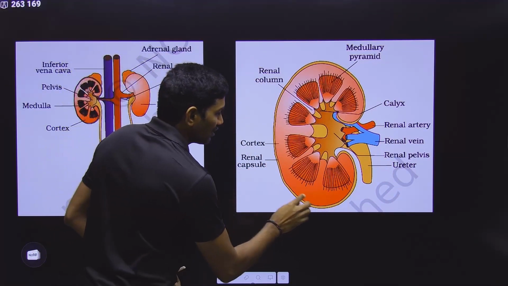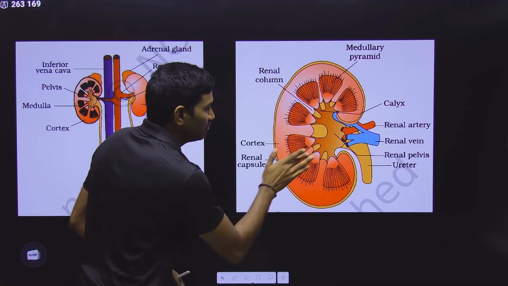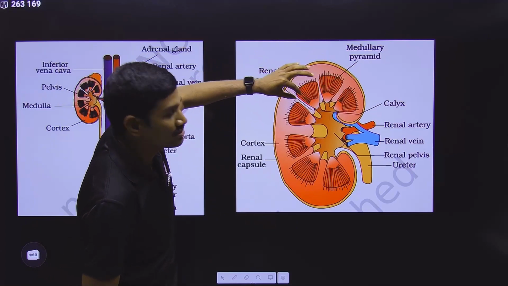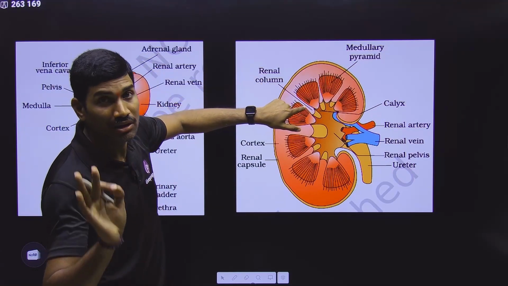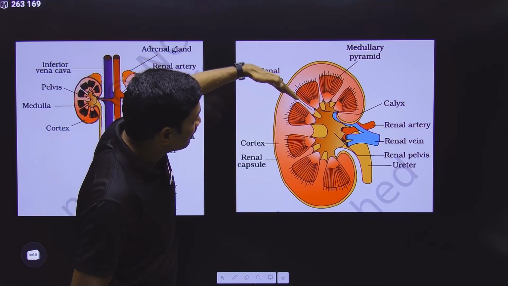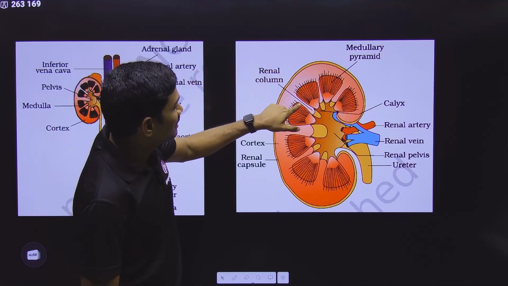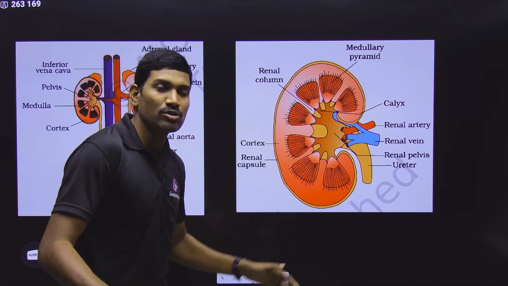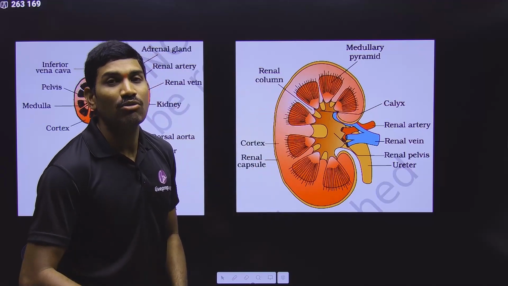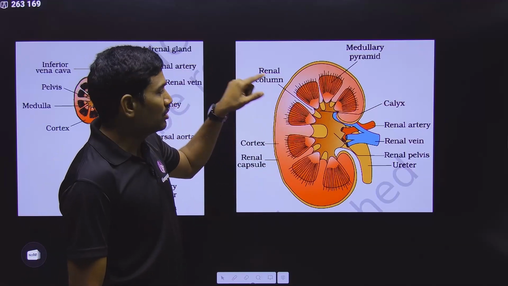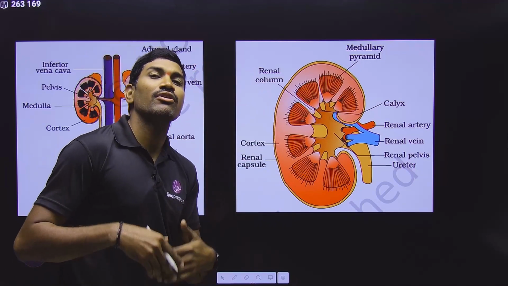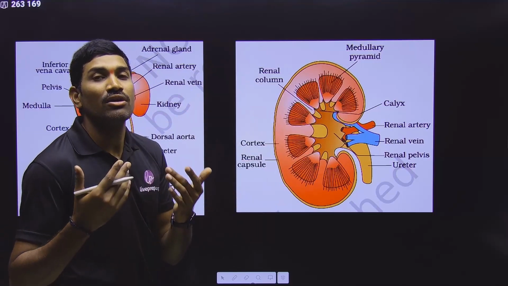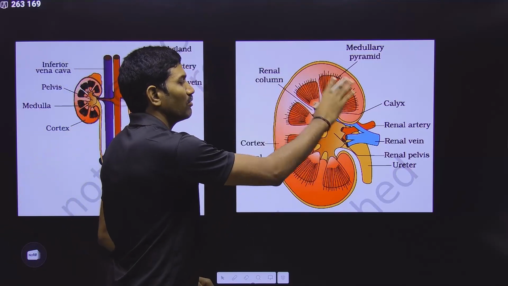And then this outer cortex actually it is extending in between these medullary pyramids, and that's why they are called as the renal colons. This renal colon is actually cortex. Please remember this, cortex is extending between the medullary pyramid, and these extended portions of cortex are called as renal colons, and they are also called as colons of Bertini. Colons of Bertini. Understood or not? So colons of Bertini are actually part of cortex only, because they are saying that cortex is extended, right? So they are part of cortex. So please remember this is what the overall structure of this.